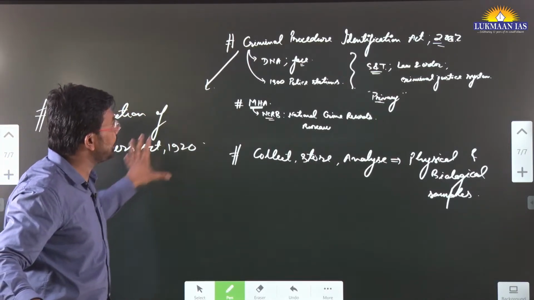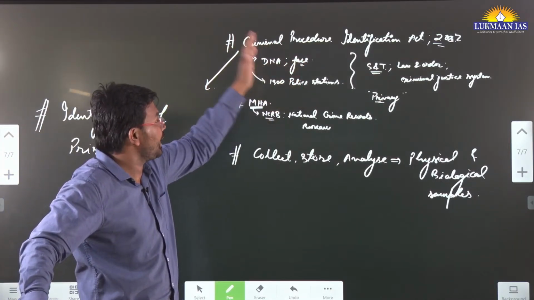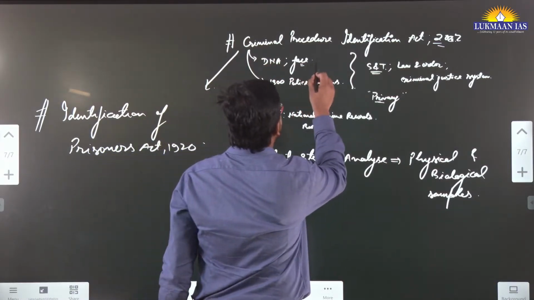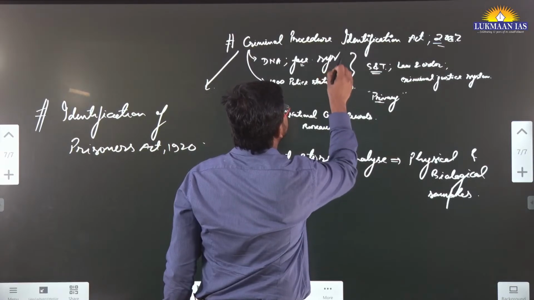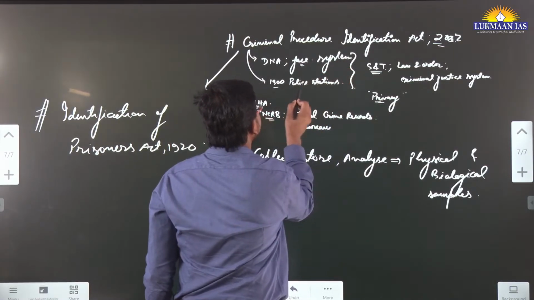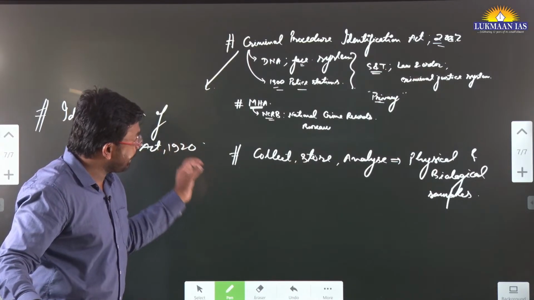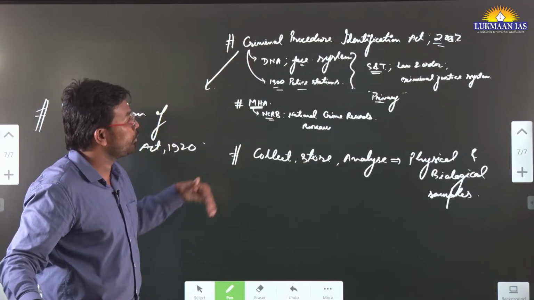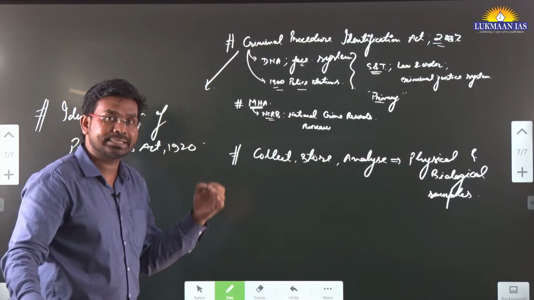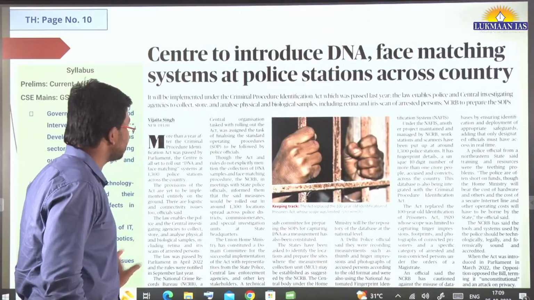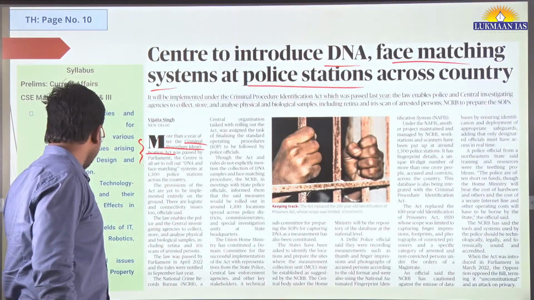This act has been replaced by the Criminal Procedure Identification Act, and they have introduced the DNA and face analysis systems, and they are going to introduce it in 1300 police stations across the country. But many people are opposing this move. They are citing privacy concerns, that the privacy of citizens will be compromised through this act.